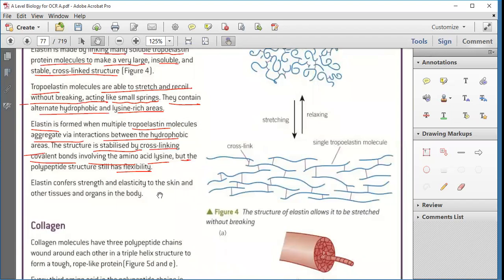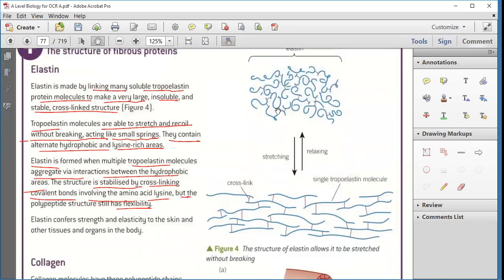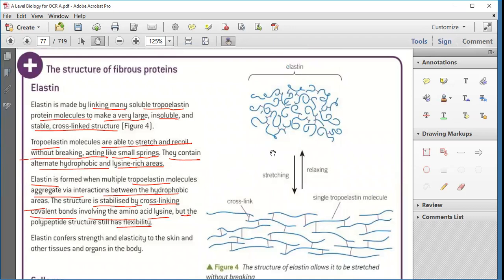So we were discussing this paragraph. Elastin is formed when multiple tropoelastin molecules aggregate. These small tropoelastin molecules aggregate with each other via interaction between the hydrophobic areas. The hydrophobic areas repel from the water and move together at one point like this. They move away from the water and form like this.